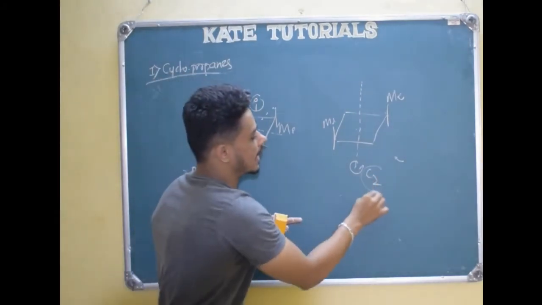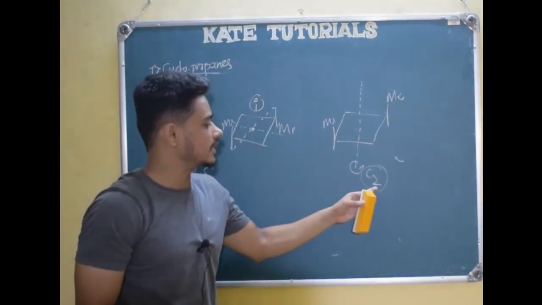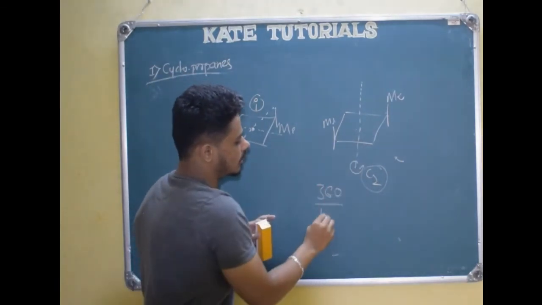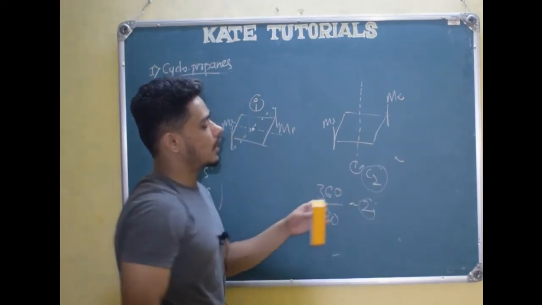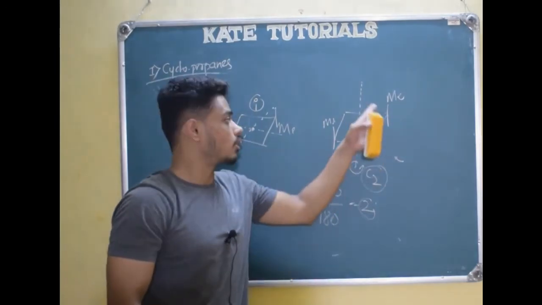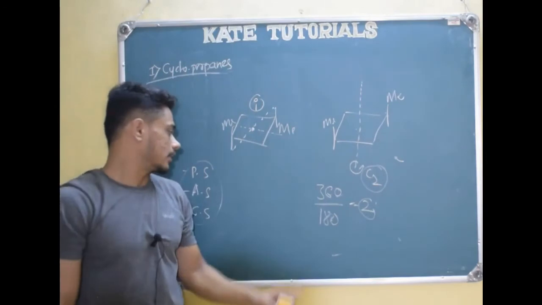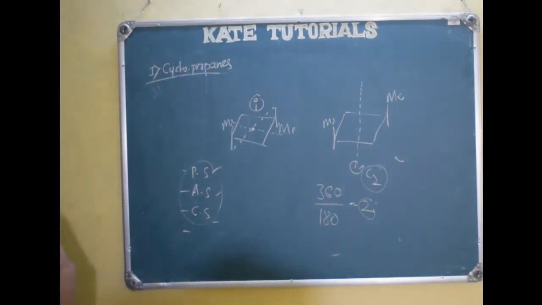So it has got an axis of symmetry, C2 axis. Why C2? Because out of 360 degrees I have rotated only 180 degrees. So 360 divided by 180 is 2. So what I had done? Rotated by 180 degrees. So it is a C2 axis. The molecules which have an axis of symmetry will be optically inactive, because that's the rule, right? If you remember these things, it's enough.